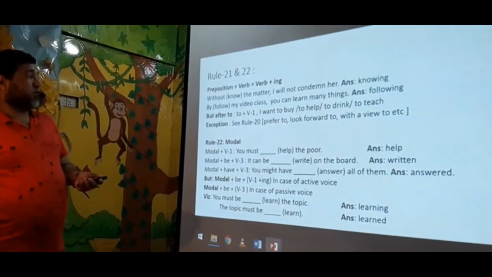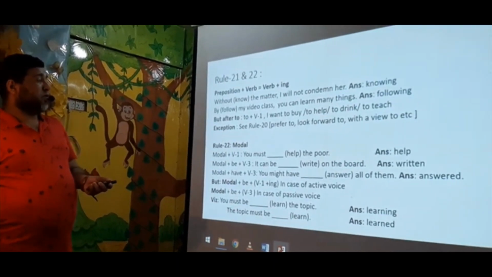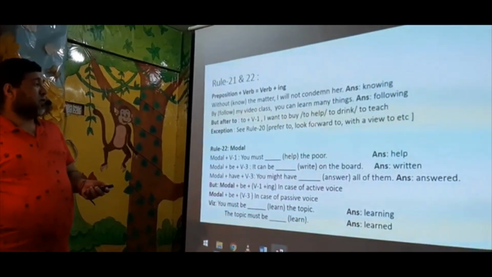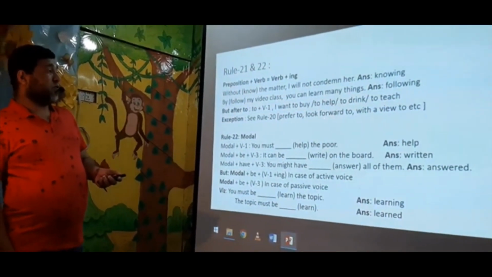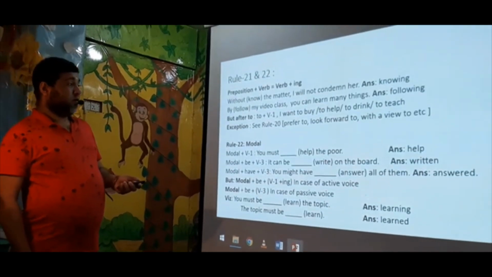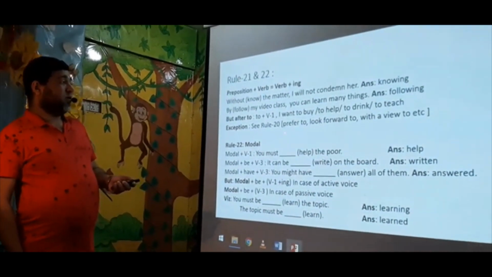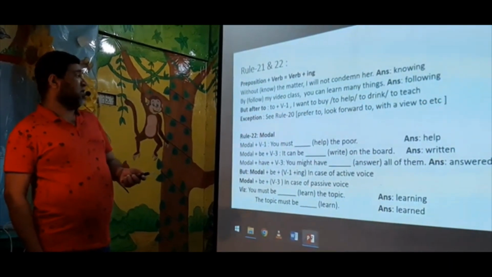Here there is also "to" in look forward to and with a view to, but we cannot use the main verb after prepare to, look forward to, with a view to, addicted to, because if we find "to" with these words, we have to add ing.